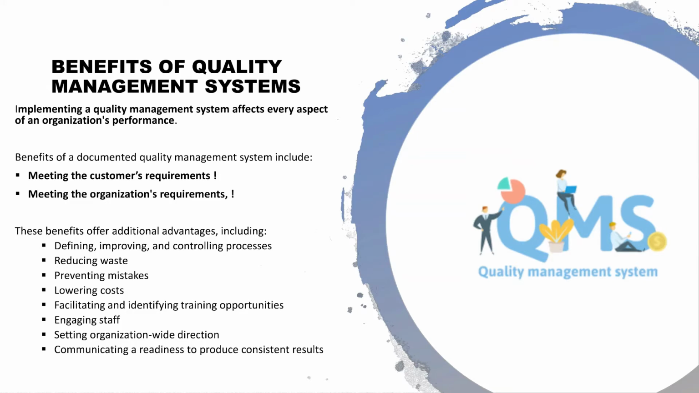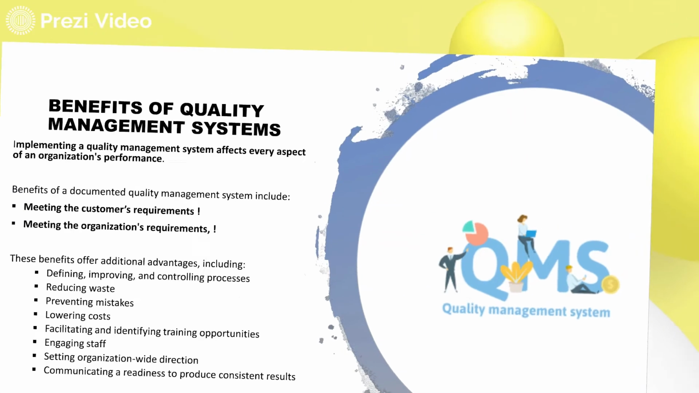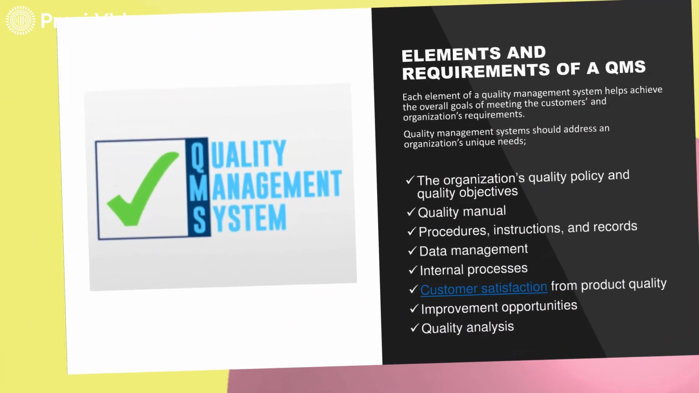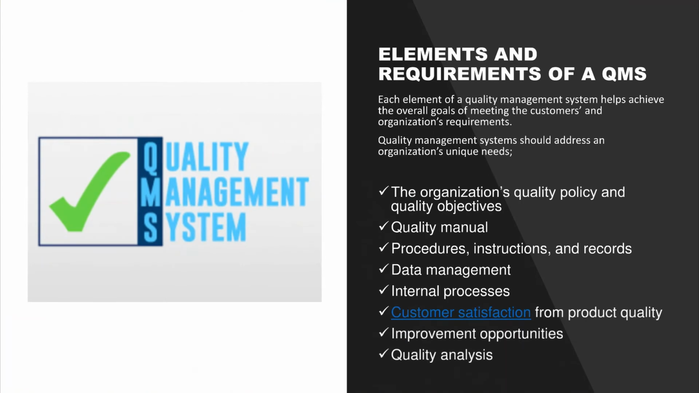For any organization to achieve the desired goal, the organization can only work if they produce consistent results. This consistency is actually derived if you have a very well established quality management system. Now let us also try to understand the different elements and requirements of a quality management system.